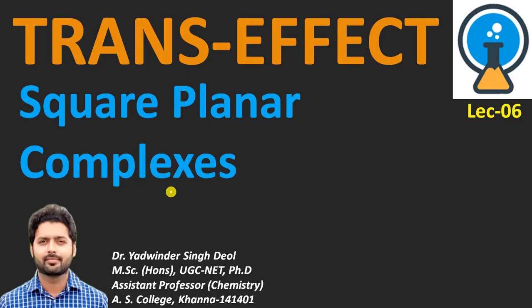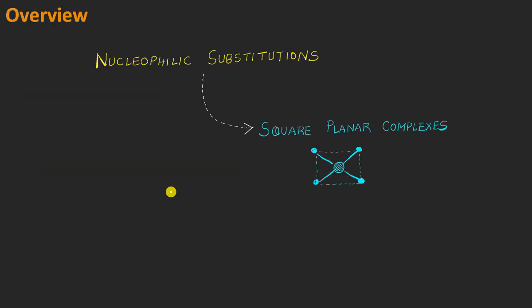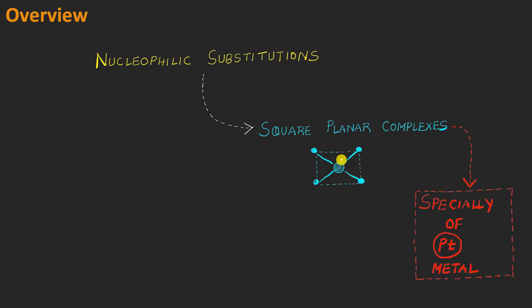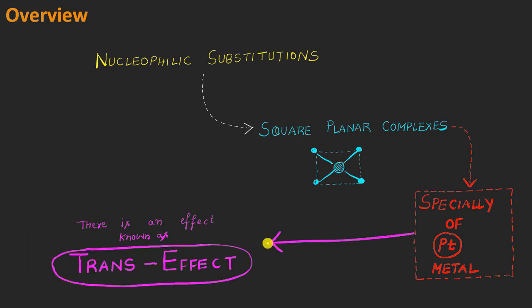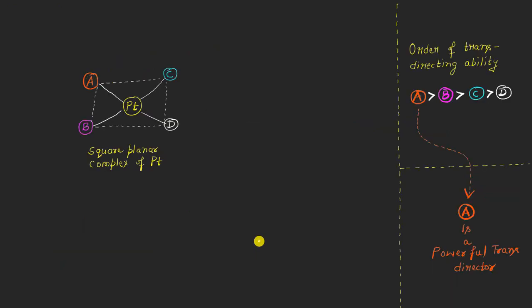Let us talk about the trans effect in case of the square planar complexes. In this overview, I will say that this effect is associated with the nucleophilic substitution reactions of these square planar complexes, in which the central metal ion is the platinum metal. In detail, we will be discussing the trans effect in this particular video lecture.